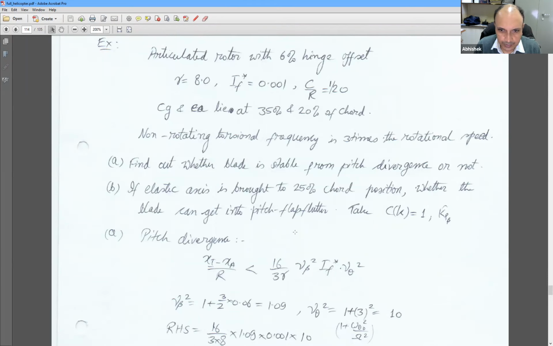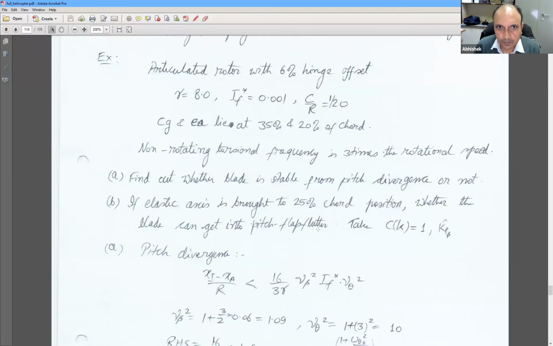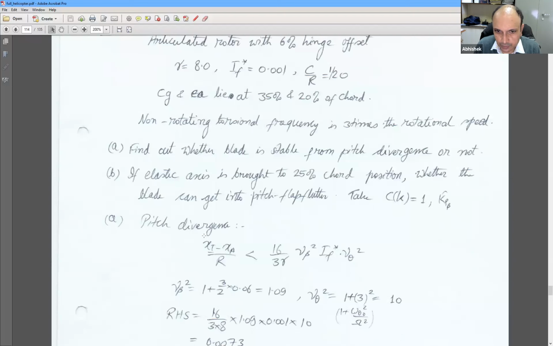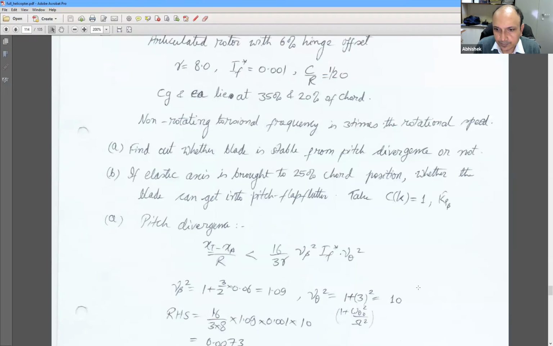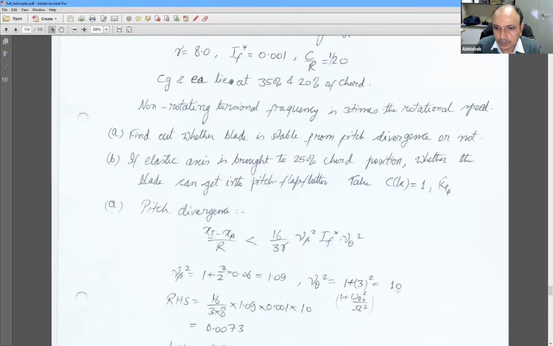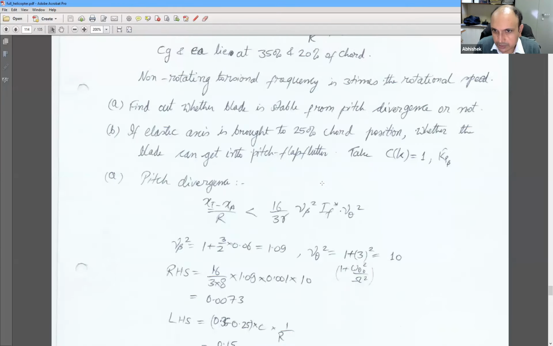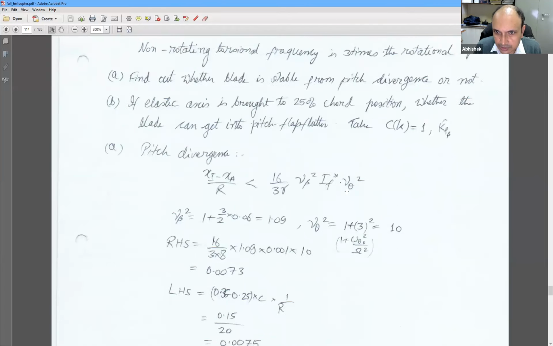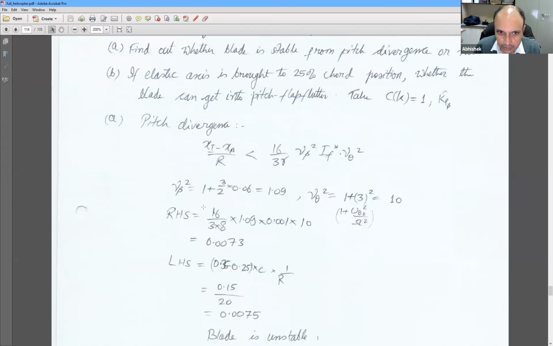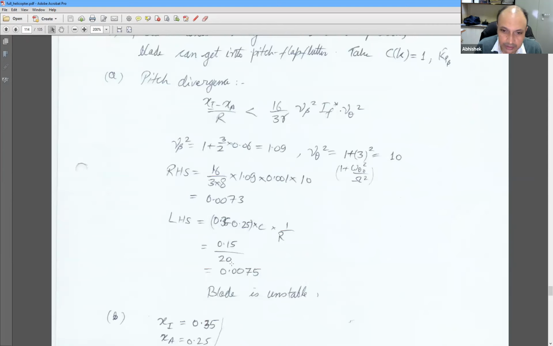So that is the problem we have to solve. The first part, as you can see, is fairly straightforward. We simply first find out the flap frequency and lag frequency. So nu theta square comes out to be 10 and nu beta square is 1.09. Based on this information, these parameters are known, and IF star is given, so you can find out RHS and LHS, and you find that the blade is unstable here.